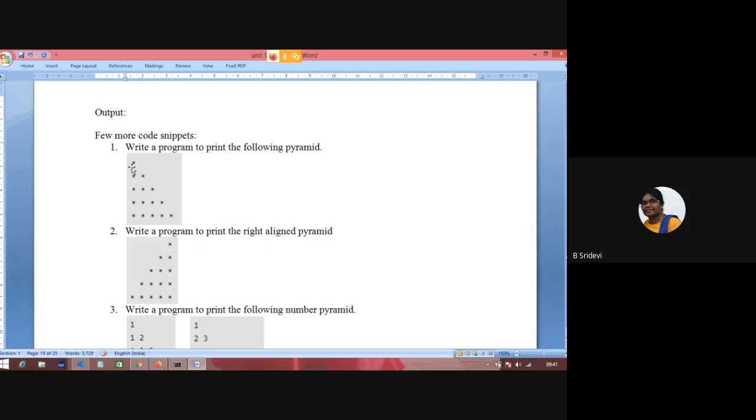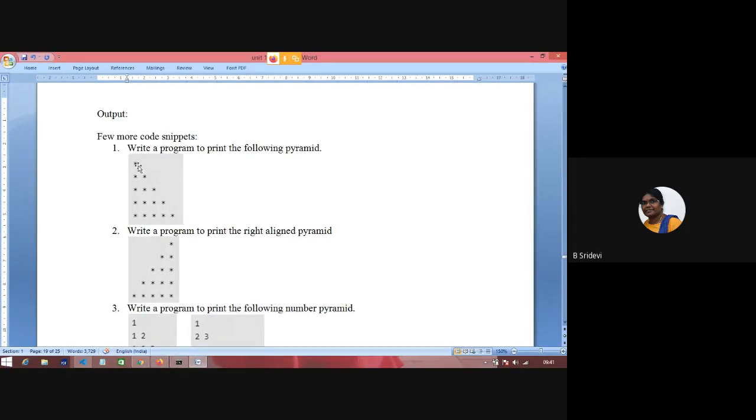Okay. So if n is equal to 5, what I have to do here? I have to print 5 lines. Okay. In every line, see, in line number 1, I have only 1 star. In line number 2, I have 2 stars. In line number 3, I have 3 stars. So this understanding, this intuition, you have to generalize. In line number I will have I stars. Okay. In line number 4, 4 stars. In line number 3, 3 stars. That means in line number I, you'll have I stars. That is the understanding we have here. Okay, shall we start writing?